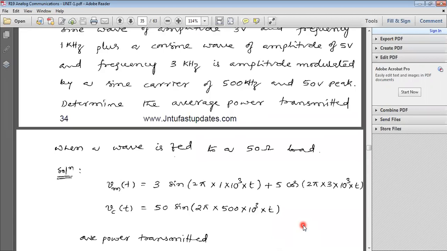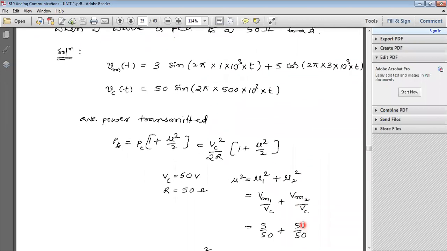Now, what is our aim? Determine the average power transmitted when the wave is fed to a 50 ohm load. So we have to calculate the transmitted power. Total power PT equals PC into 1 plus mu square by 2, as you already know.